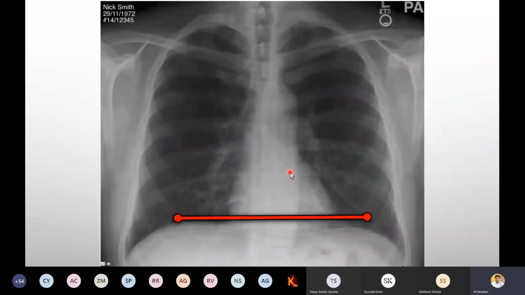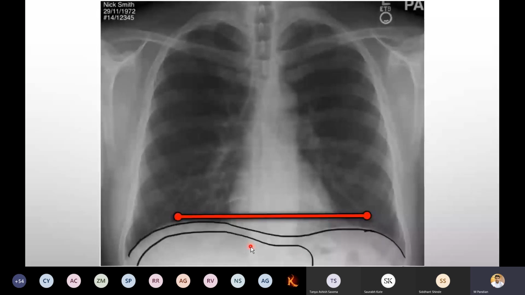Now, I have one question for you guys. Why is the right side of the diaphragm a bit elevated upward? What is the cause? Anybody, girls? The right side of the diaphragm is a bit elevated. Why? Because of the liver. Exactly, it's because of the liver. So remember, this is the gray color structure, that is the diaphragm. Okay, why is it important? I will tell you. This is the diaphragm where I marked there.